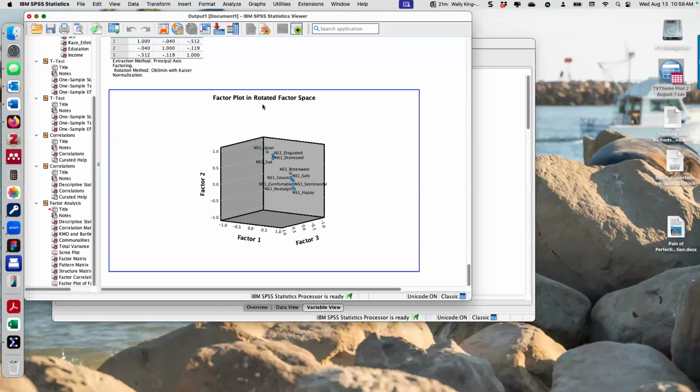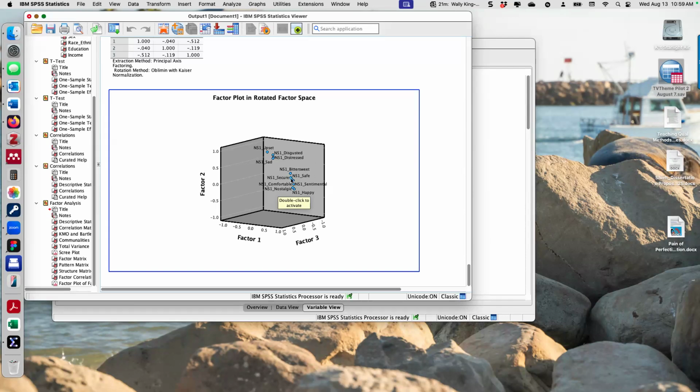Wow, look at that. I don't even know how to interpret that. Disgusted and distressed and upset and sad, they're clustering right there. Nostalgic and bittersweet are at the top and bottom. I don't know if I can make anything of that, but oh, here's all the blues are the dots.